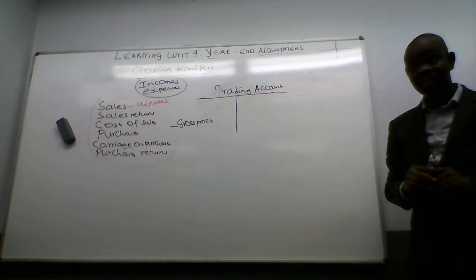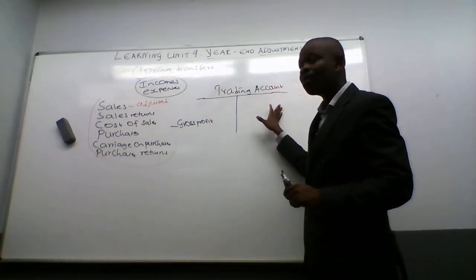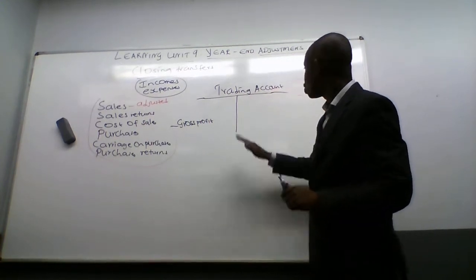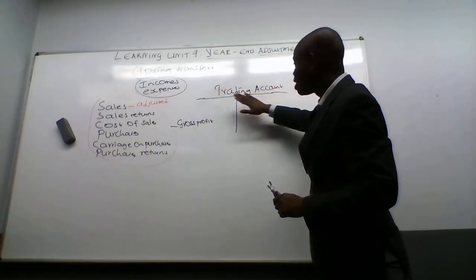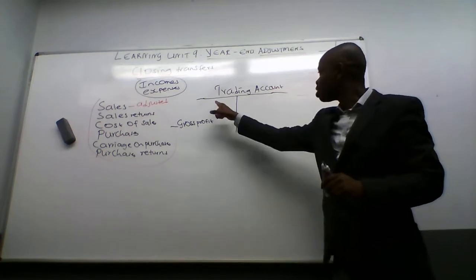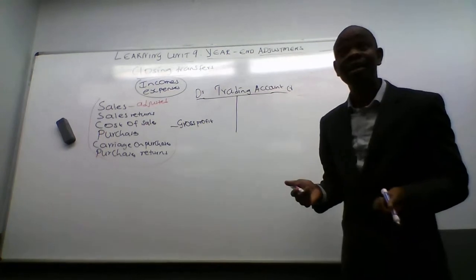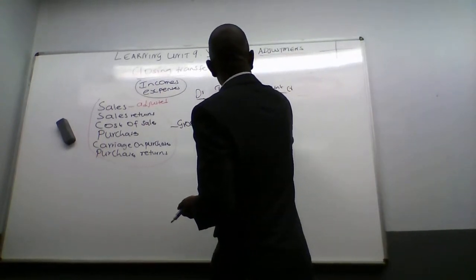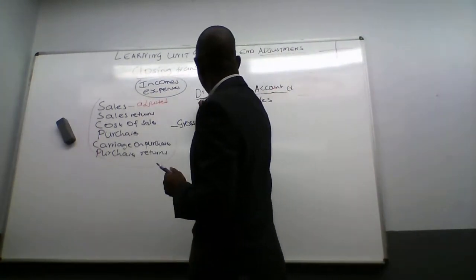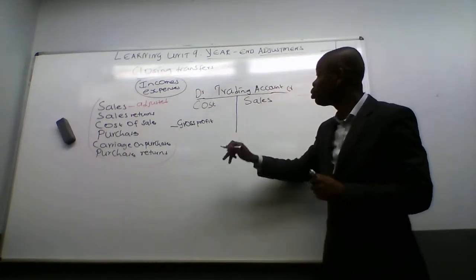Are we together? But remember, one of the sides must be the cost of sales side and the other one must be the sales side. So this is the income side, and this is the expense side. According to you, where will I put my sales? Debit or credit? Credit, because sales increase on that. So you will see I'm going to have sales here, I'm just saying in advance. And obviously here I'm going to have cost of sales.